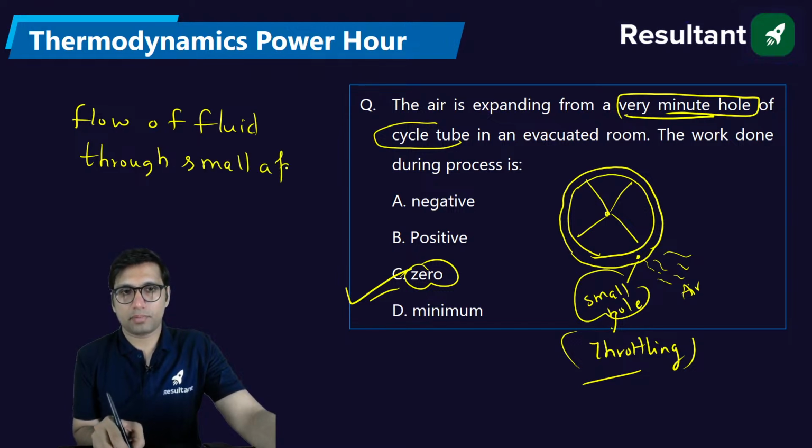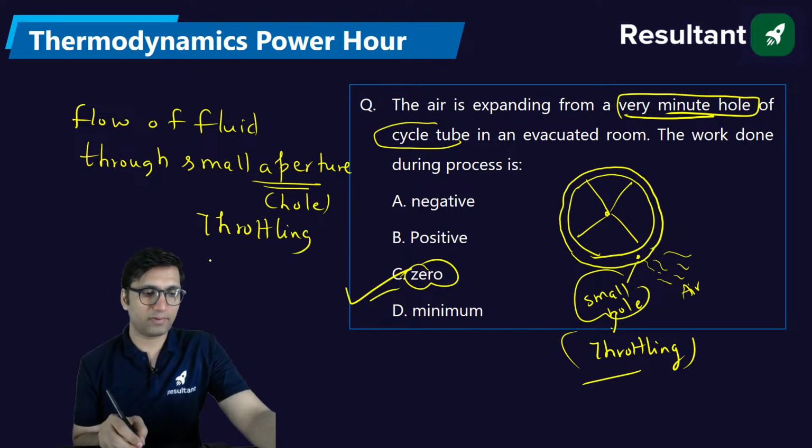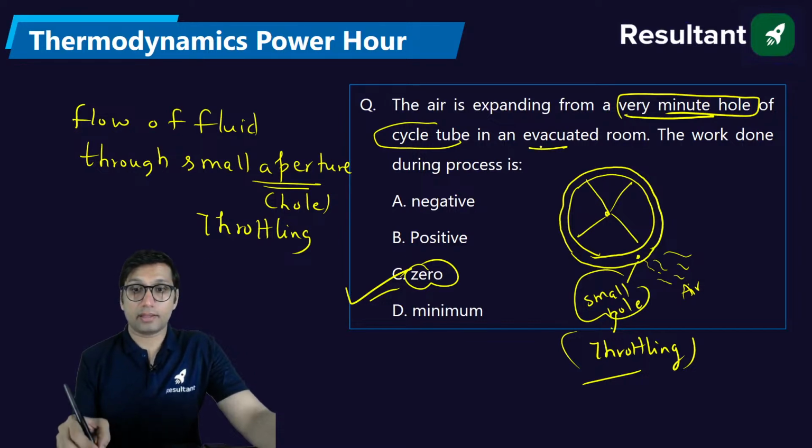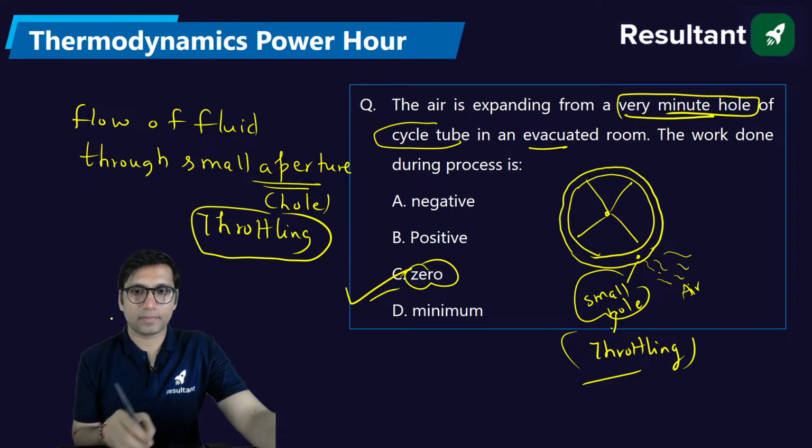Small aperture means small hole. If the fluid is flowing through a small hole, aperture means hole, it is called throttling, not free expansion. Many of you get confused between throttling and free expansion. So this is throttling, okay?